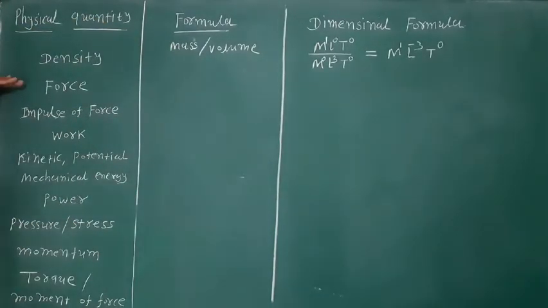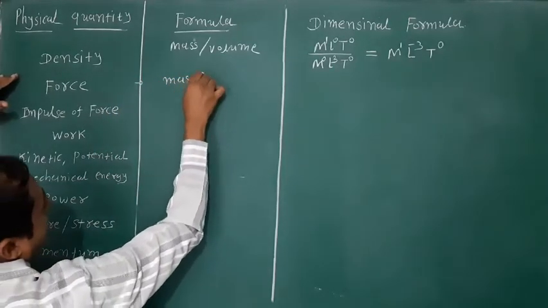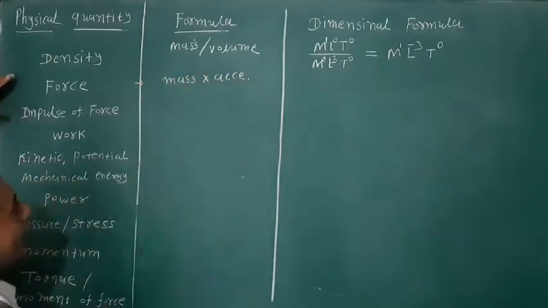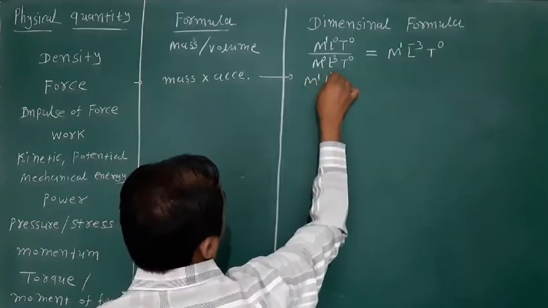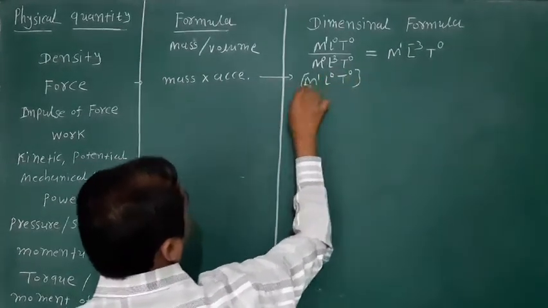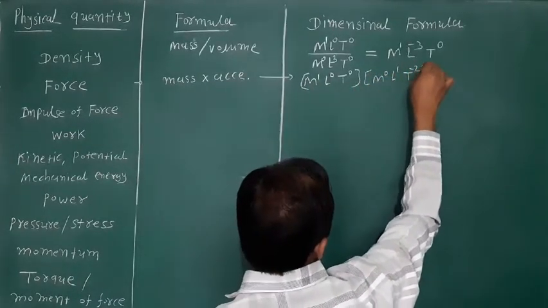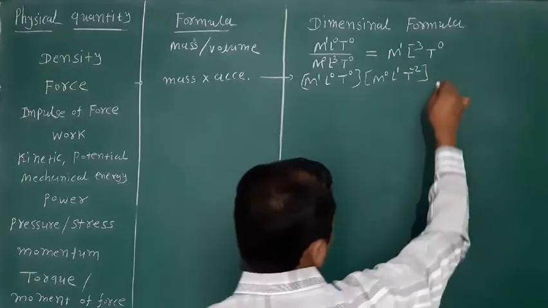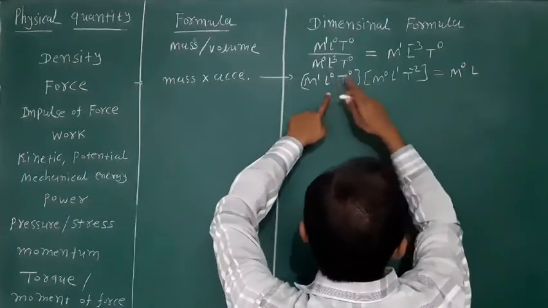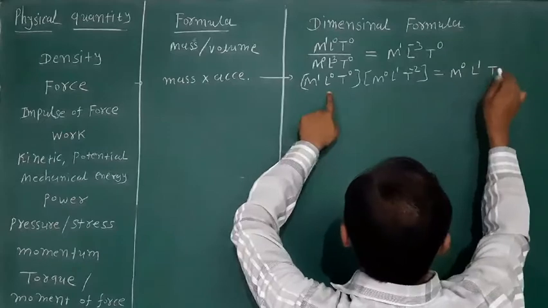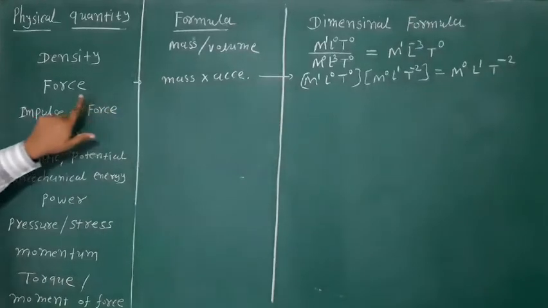Next, physical quantity is force. Its formula is mass into acceleration. The dimension formula of mass is M1 L0 T0, and the dimension formula for acceleration is M0 L1 T raised to minus 2. So M raised to 0, L raised to 0 plus 1 means 1, and T raised to 0 minus 2 means minus 2 is the dimension formula for the force.